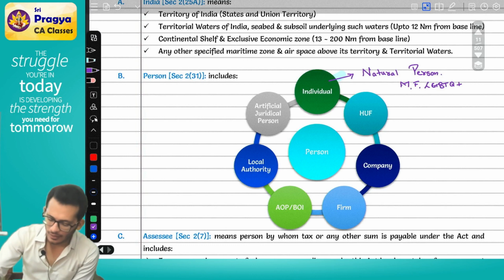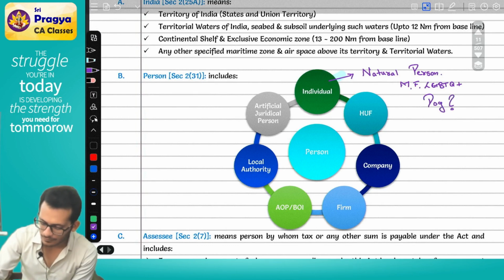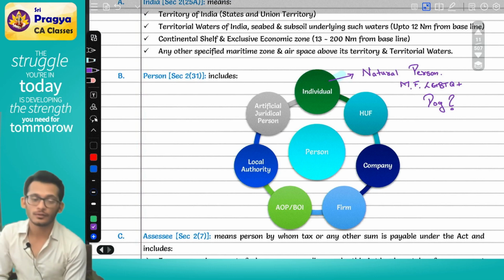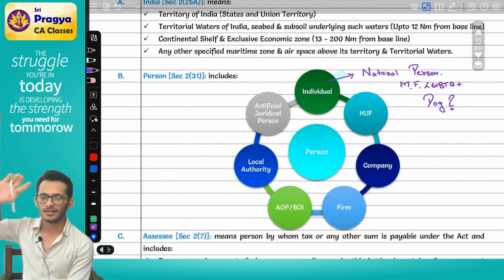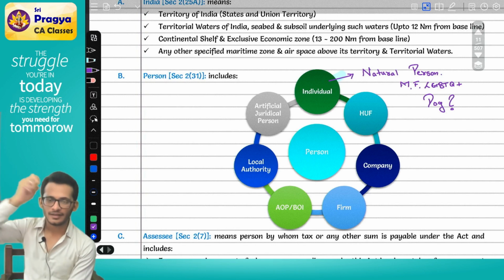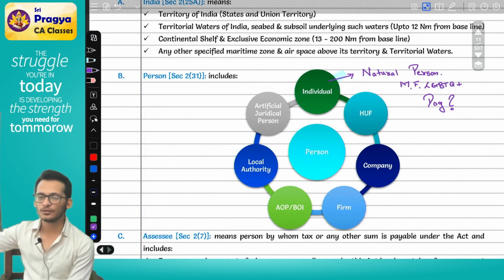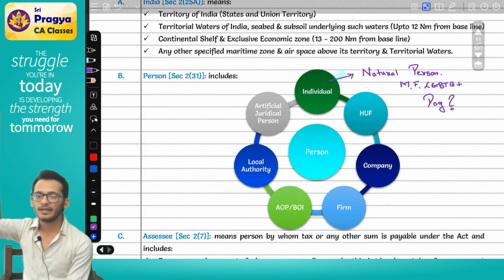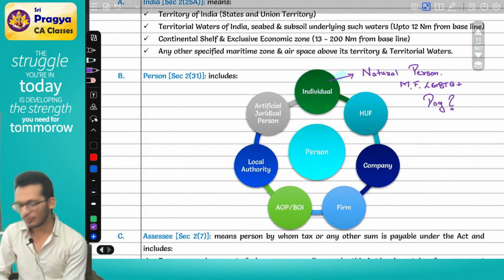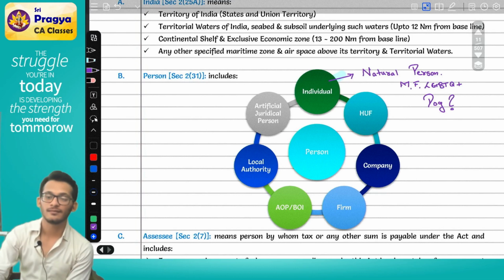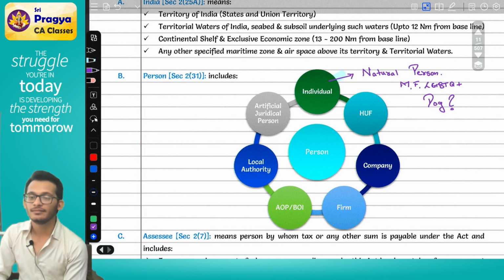Question to you, Rahul, can a dog be an individual? No. What if the dog earns income? Take the dog show. You will take your dog, the dog will do some stunts and everything, and you will get money against it. Who did the stunts? Dog. Who got the money? Owner.